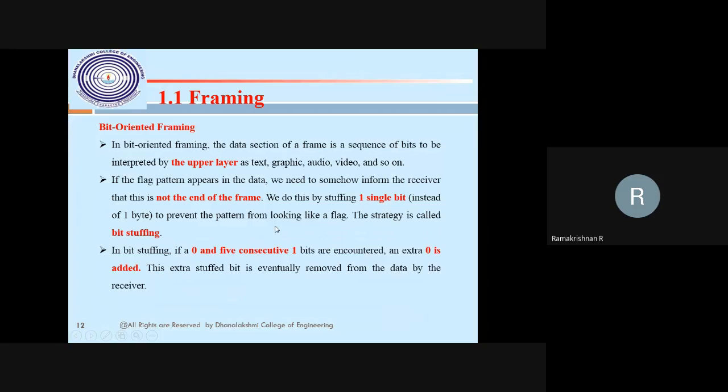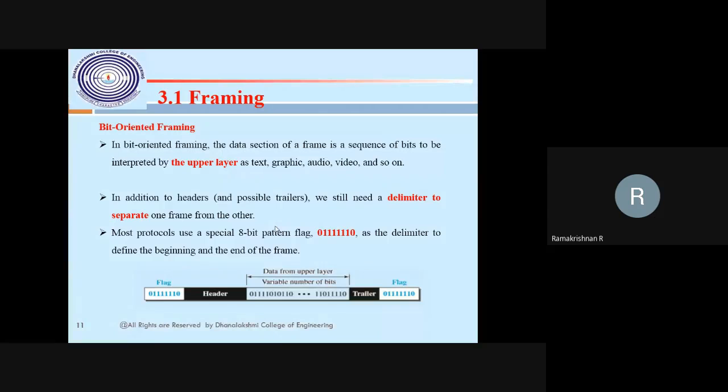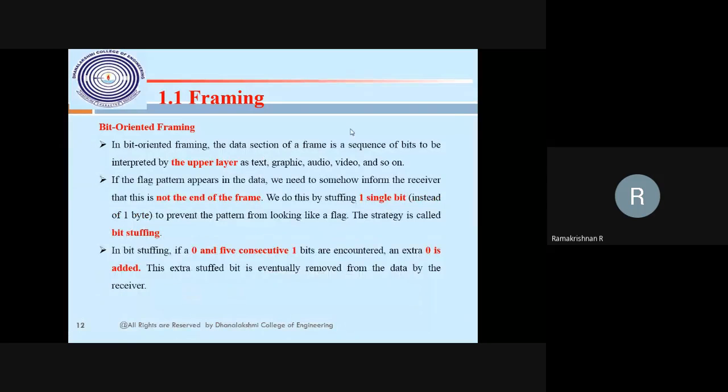Bit stuffing and byte stuffing. So bit stuffing is a bit oriented approach. Byte stuffing is a character oriented approach. This is important for a 2 mark question also. They may ask what is bit stuffing, what is byte stuffing.